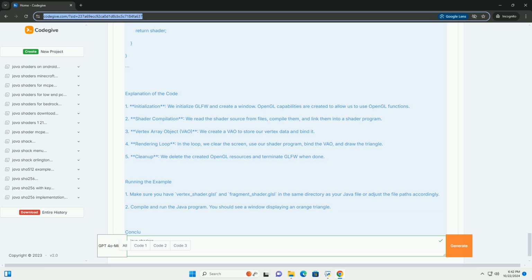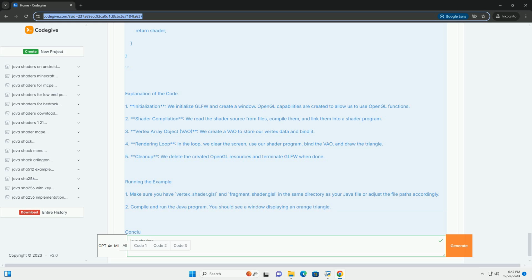3. Vertex array object, VAO. We create a VAO to store our vertex data and bind it. 4. Rendering loop. In the loop, we clear the screen, use our shader program, bind the VAO, and draw the triangle. 5. Cleanup. We delete the created OpenGL resources and terminate GLFW when done.